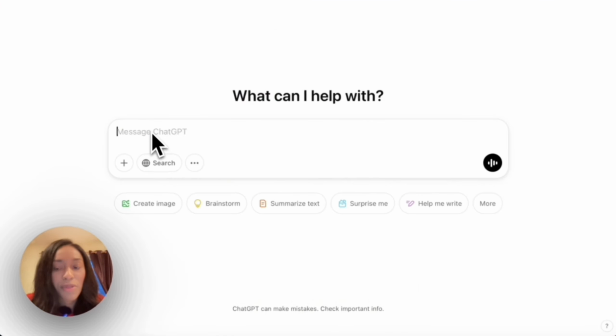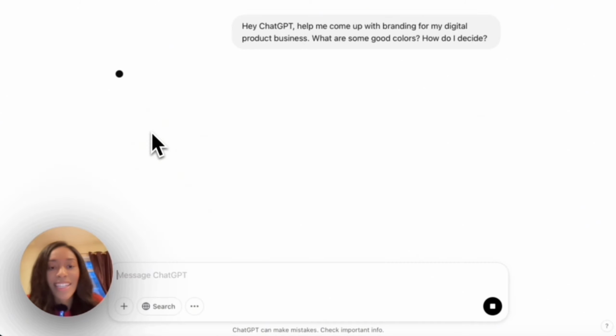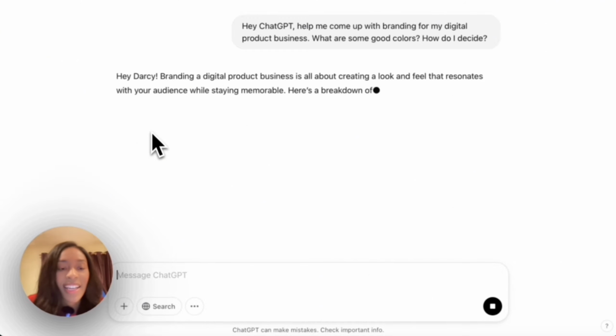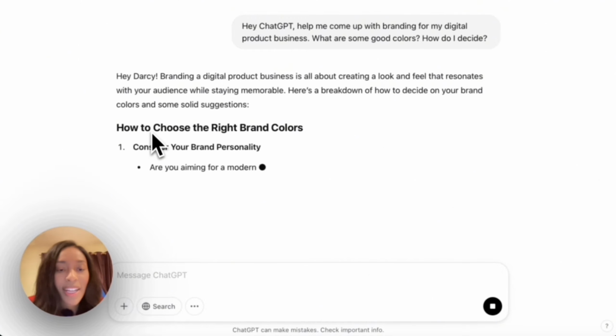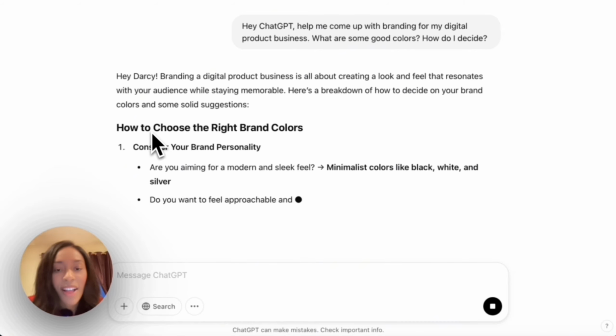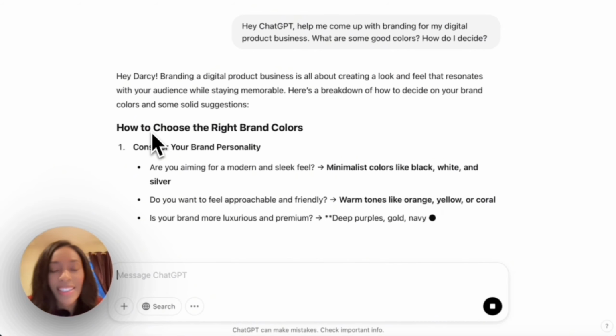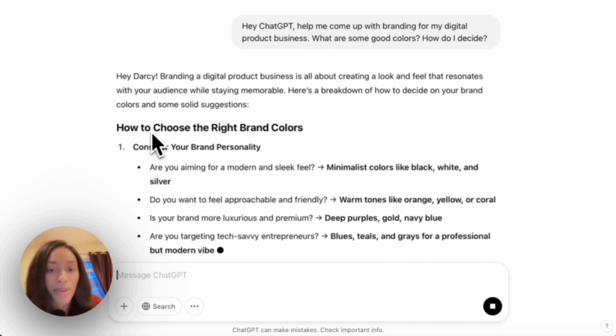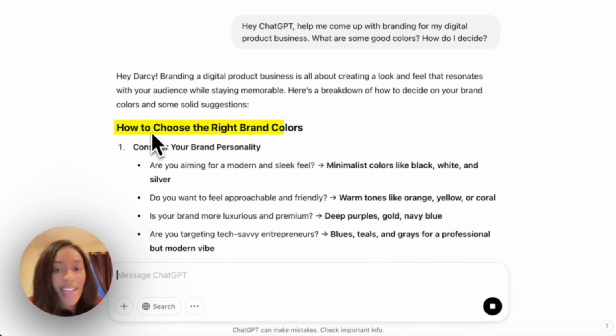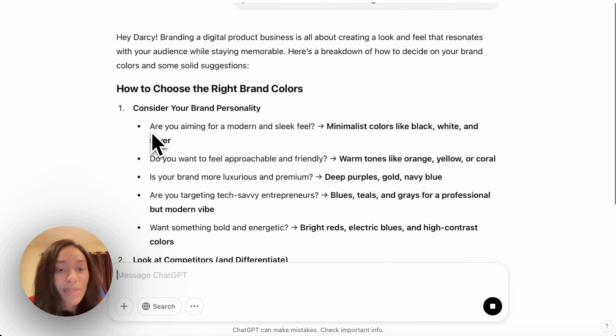And for this question, we would want to create a new ChatGPT window so that we can have the first one be specifically for the creation of our digital product. And so we're asking ChatGPT to help us with some good colors for our brand. And so they're like, hey Darcy, branding a digital product business is all about creating a look and feel that resonates with your audience while staying memorable. Here's a breakdown of how you decide on your brand colors and some solid suggestions.